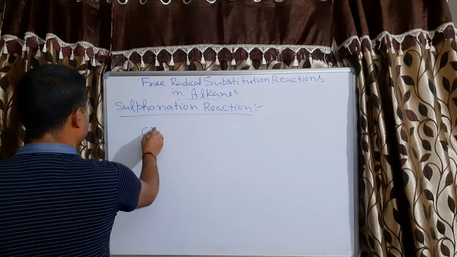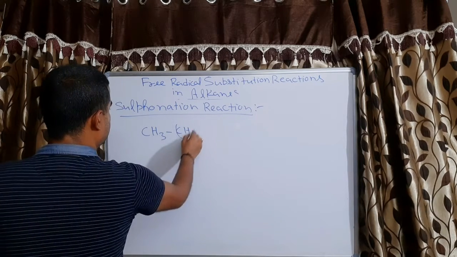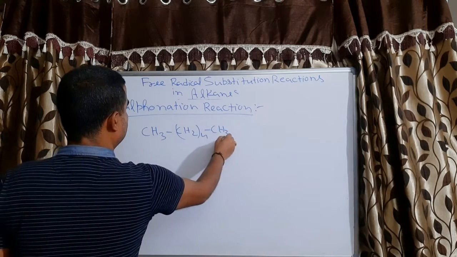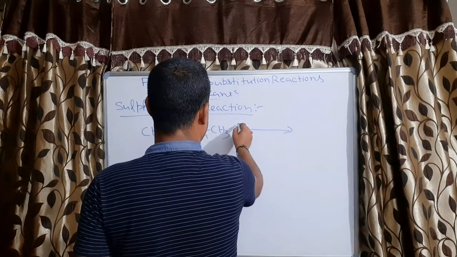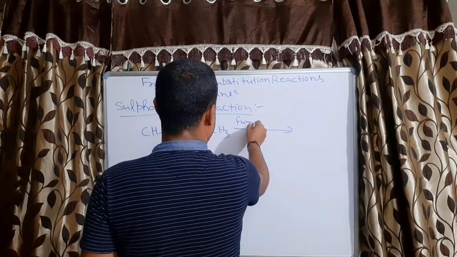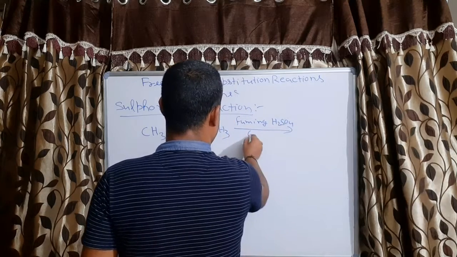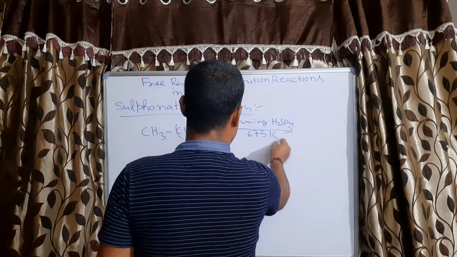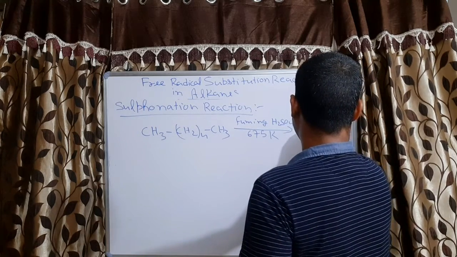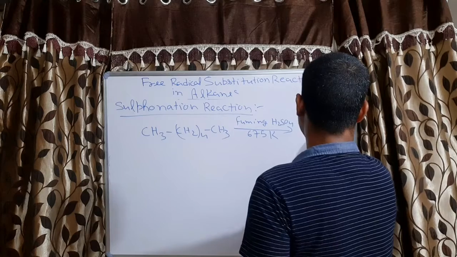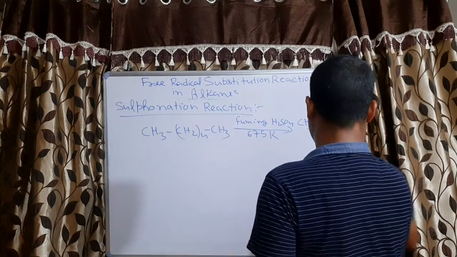So CH3(CH2)4CH3, when it reacts with fuming sulfuric acid at a temperature of 675 Kelvin, it will form CH3(CH2)4CH2SO3H.